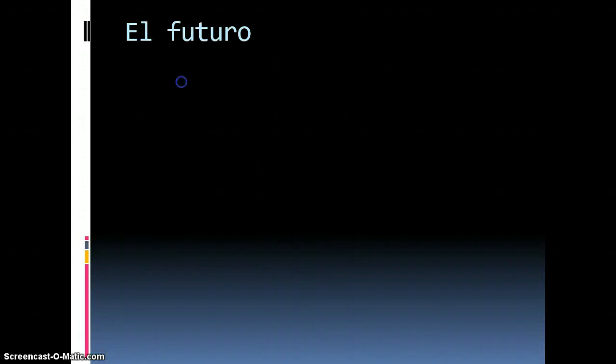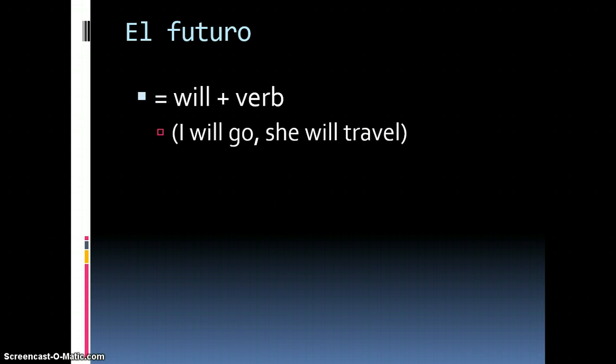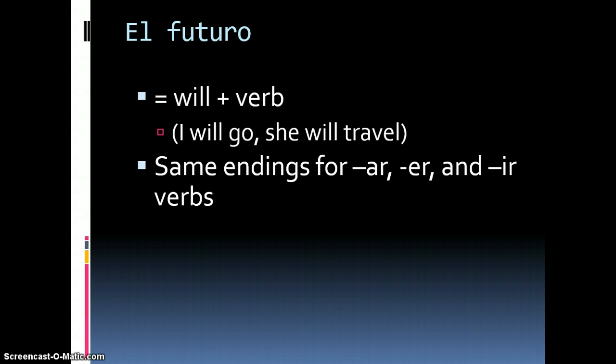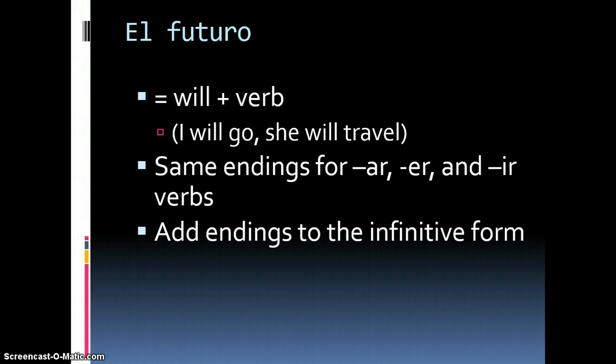El futuro. We use the future when we want to communicate what somebody will do. I will go, she will travel. With the future tense, we have one set of endings that are good for AR, ER, and IR verbs, and we're going to add the endings to the infinitive form.